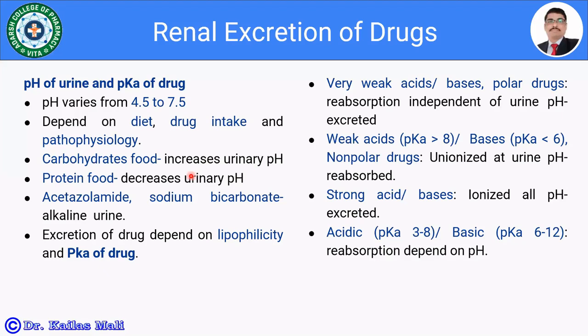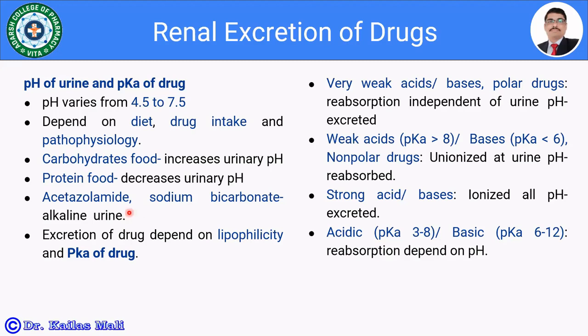The drugs which are ionized at a urinary pH are going to be excreted well renally. Drugs like acetazolamide and sodium bicarbonate make the urine alkaline and thereby change the excretion of drug, or thereby affect the renal excretion of the drug.